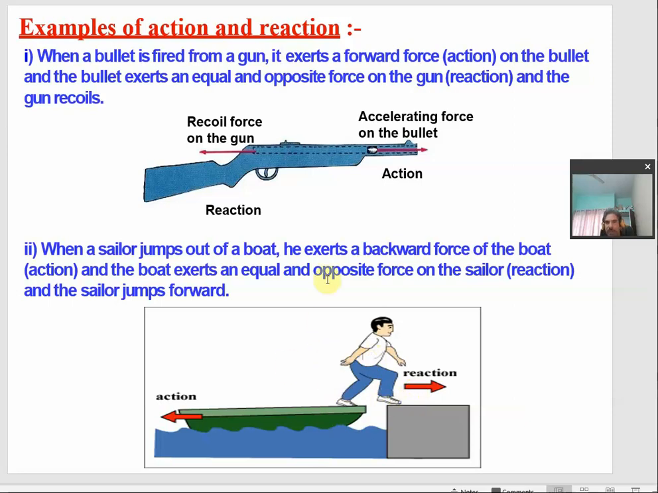So, this is what we understand from the law of conservation of momentum. We are talking about the total momentum. Individual momentum can change, but the total momentum of all the objects involved in the event will be constant.